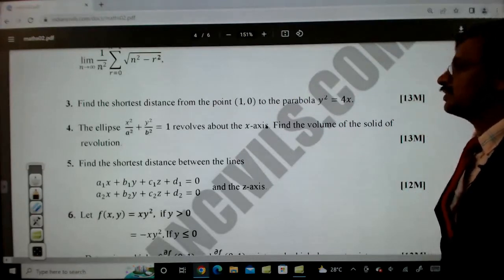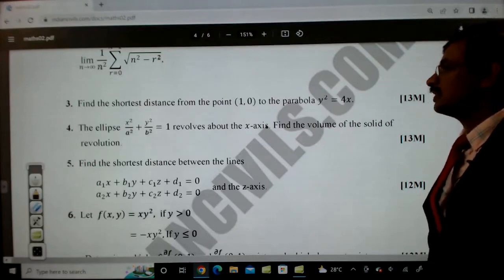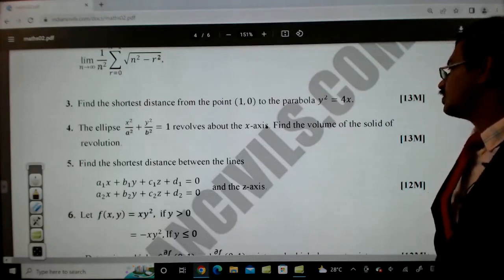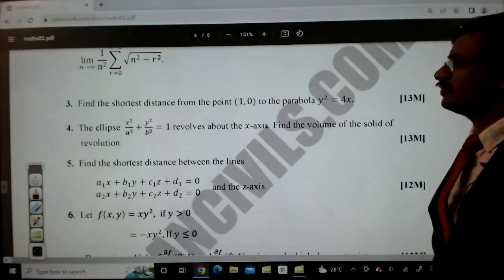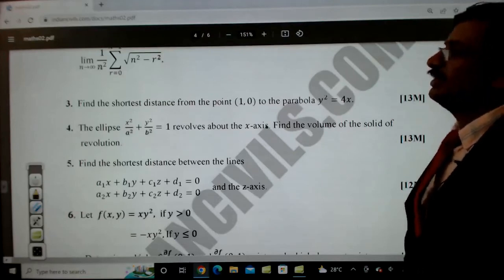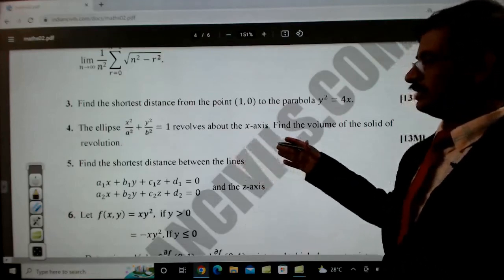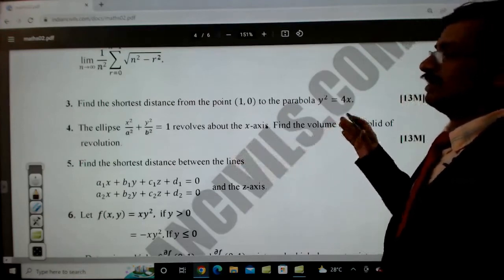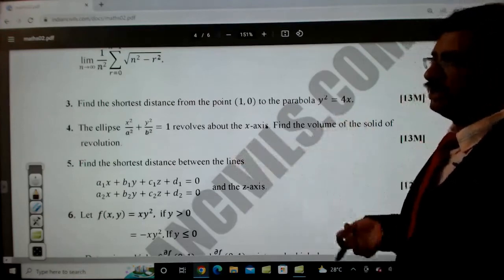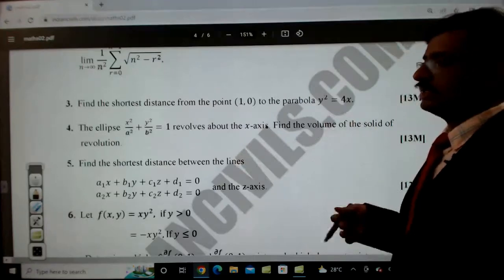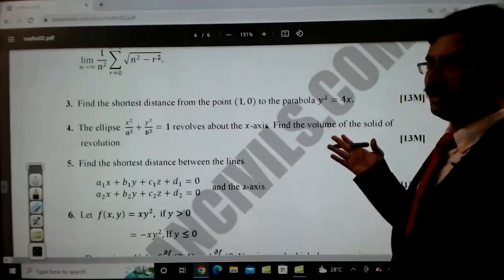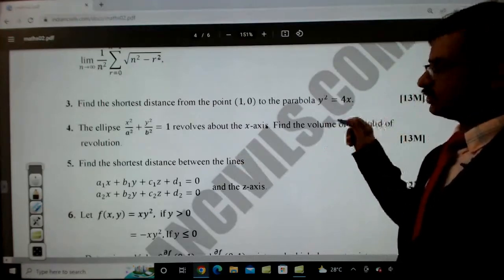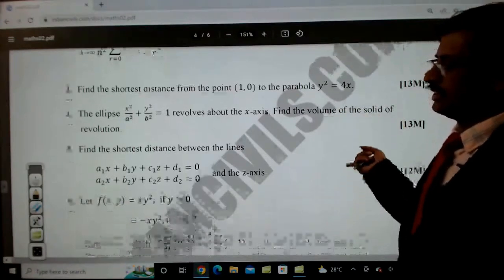And the ellipse x square by a square plus y square by b square equal to 1 revolves about the x-axis. Find the volume of the solid of revolution. So this is a technique where if the area is rotated about an axis, it generates a volume. There is a formula for the volume generation, which is an application of double integrals, and we will be doing that in this particular case.